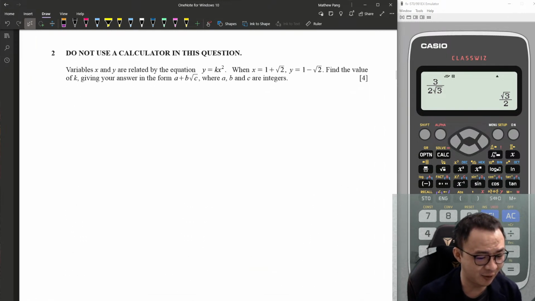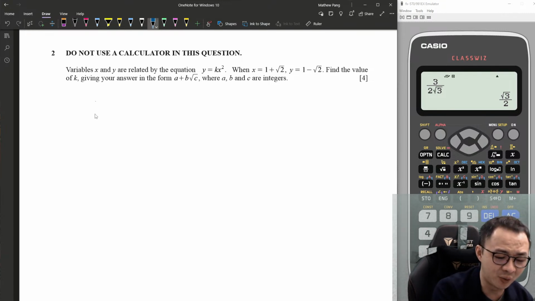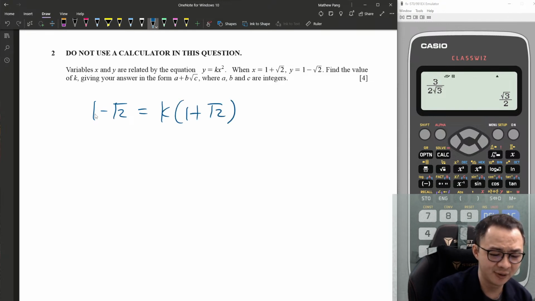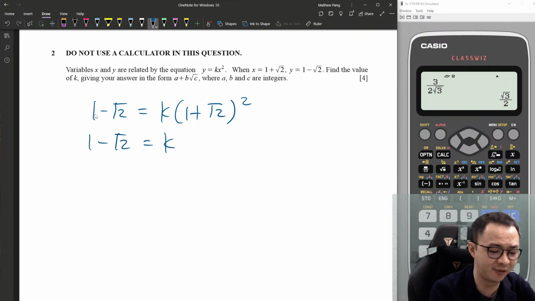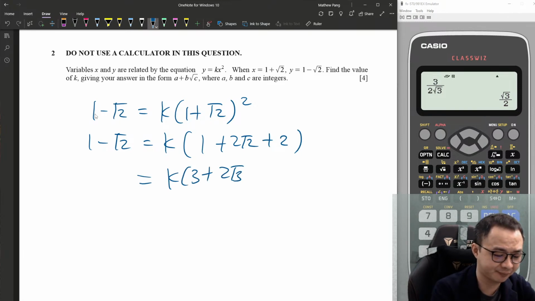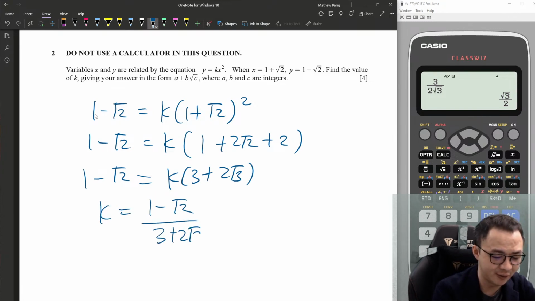This one, y equals kx squared. Find the value of k in that form. Basically just substitute in. So y is 1 minus √2, x is 1 plus √2, then square. We want to find the k value, so just solve this one. This is 1 plus 2√2 plus 2, so this is 3 plus 2√2. So I can find k is 1 minus √2 over 3 plus 2√2.